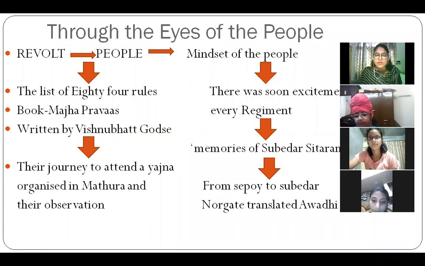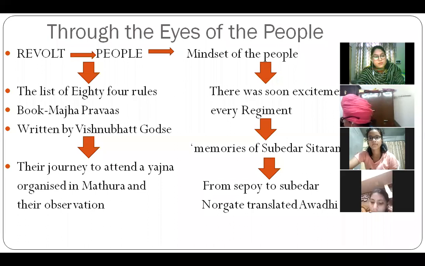Source 2 said there was soon excitement in every regiment. So one more person was there who was a sepoy in the British army. He was Subedar Sitaram Pandey. So see, one perspective was against the Britishers. They supported the rebels, but one more perspective was there that some people joined and helped the Britishers only. So that was the divide and rule policy. This they used to do.